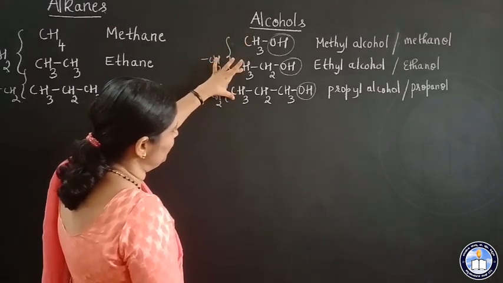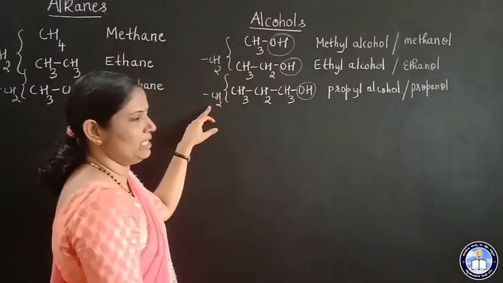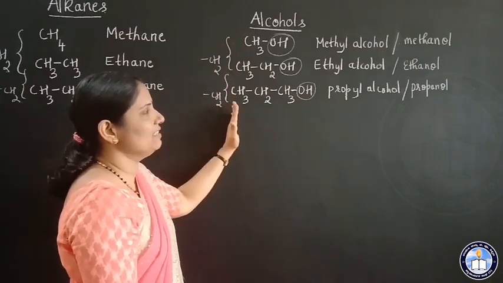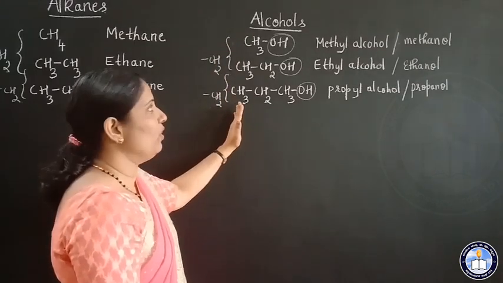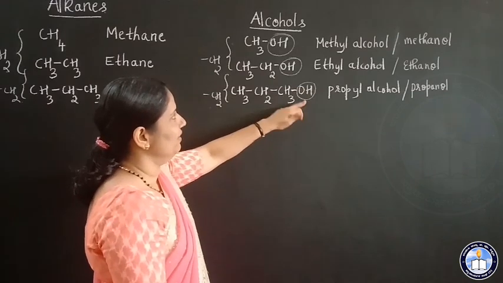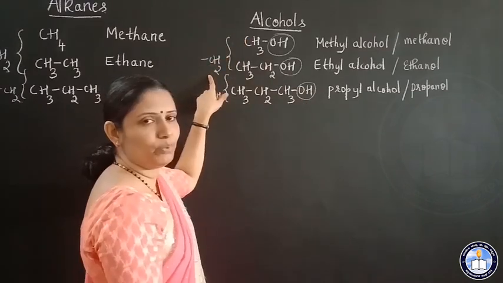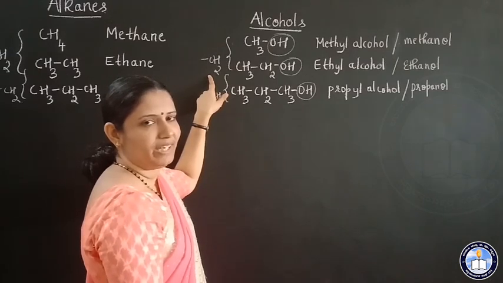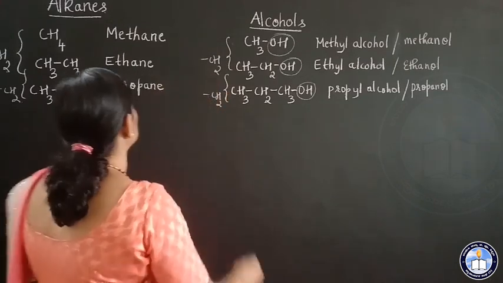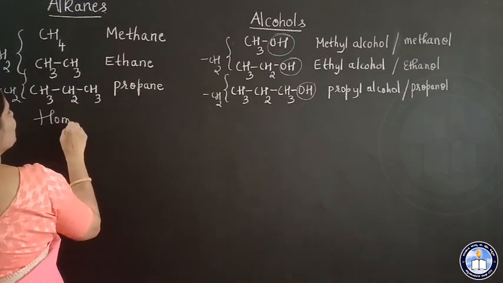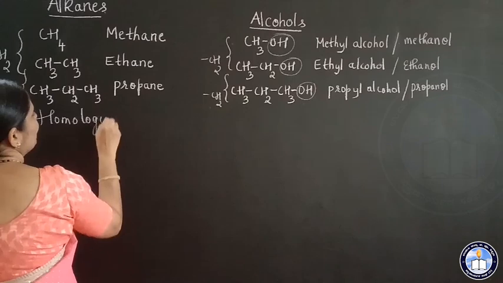Can you give me the name of this series which have got characteristic functional group and which differ by CH2 group? What is it called? It is called homologous series.